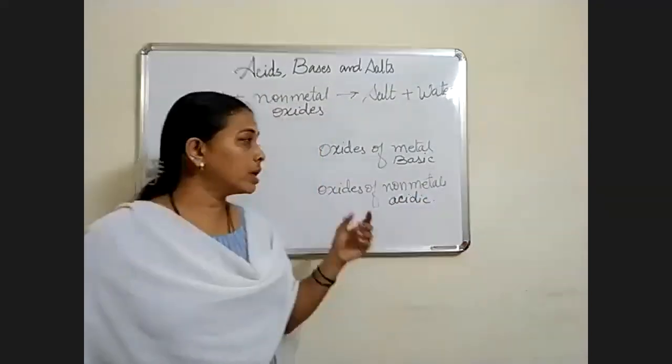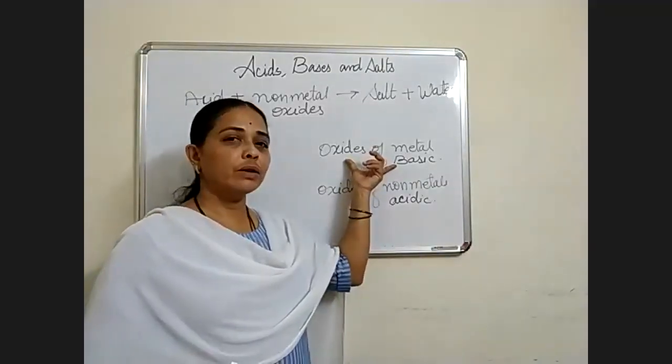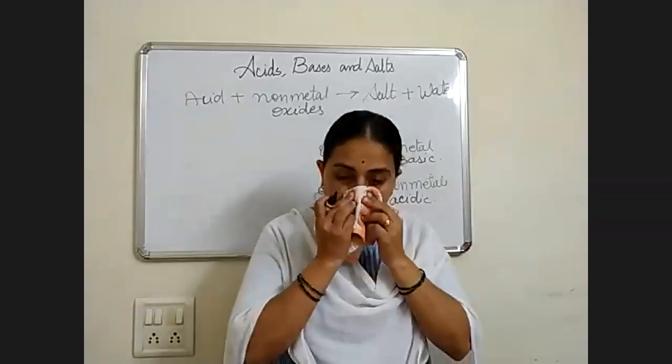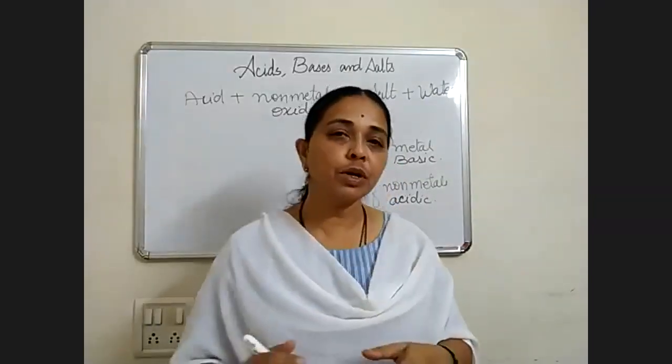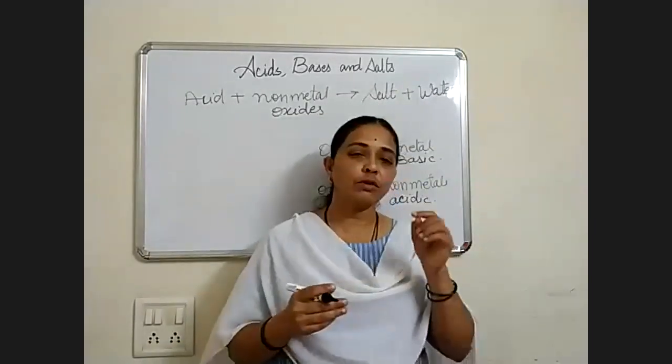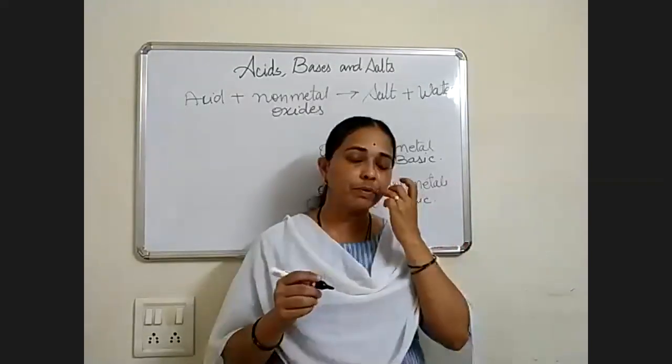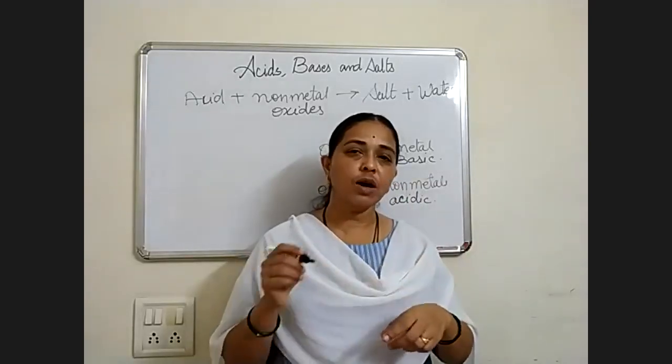You will remember these oxides of metal when magnesium ribbon is burned. That also you must have seen many times. When magnesium ribbon is burned, it gives out a white color ash or white color powder. That white powder is magnesium oxide.